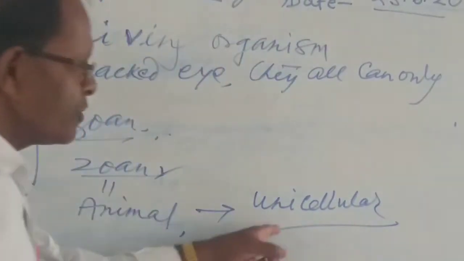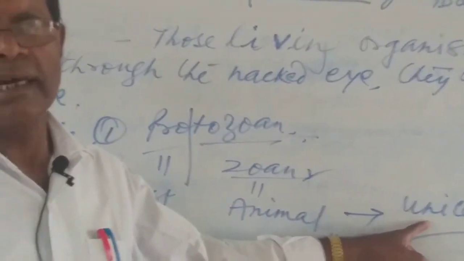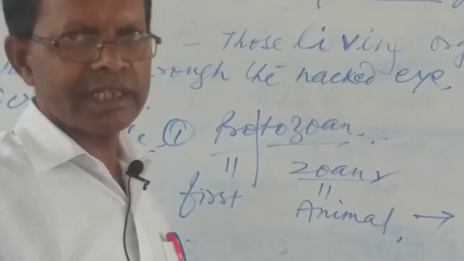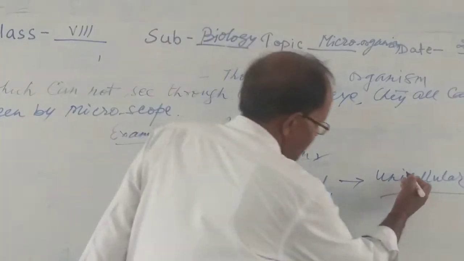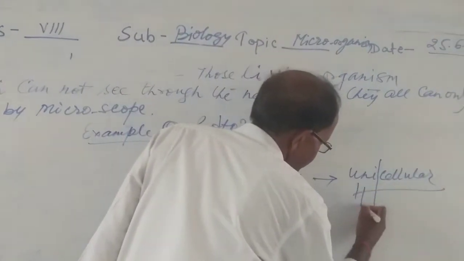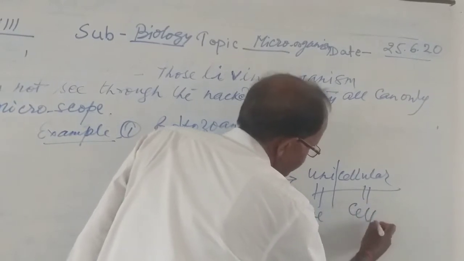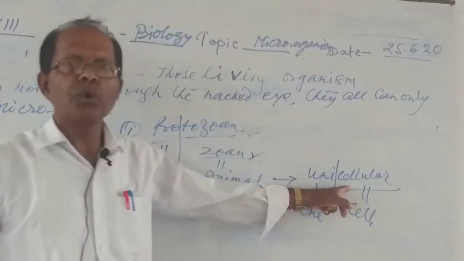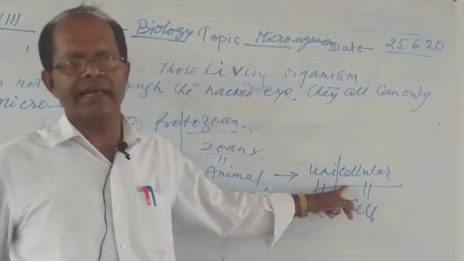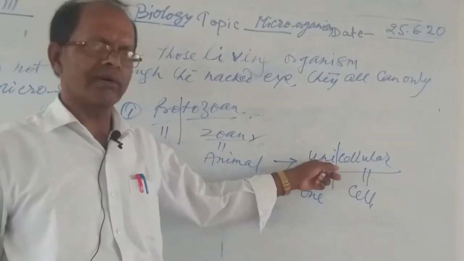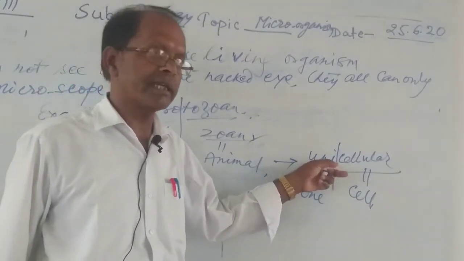What is the meaning of unicellular? There are two words: uni means one and cellular means cell. It means those animals which have only a single cell. That is called unicellular.